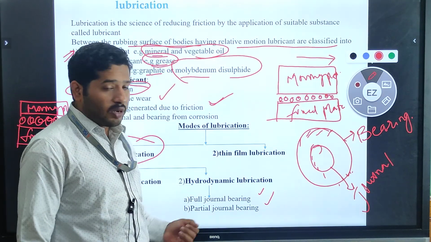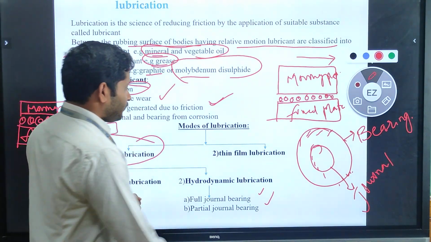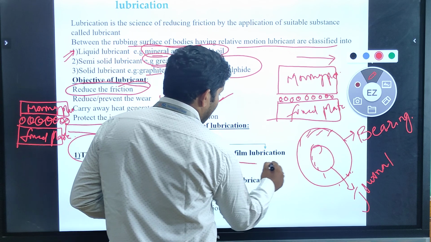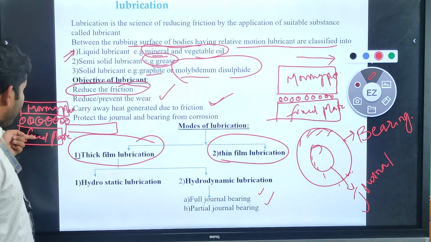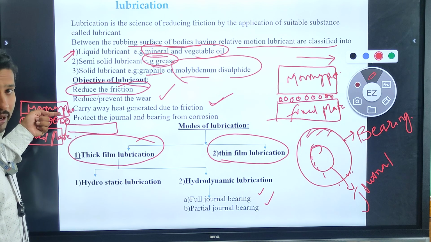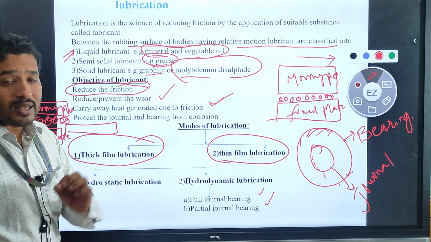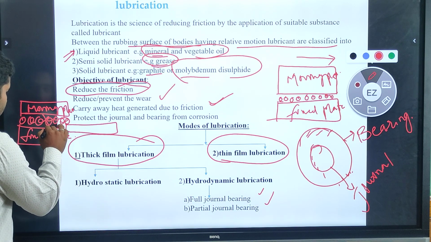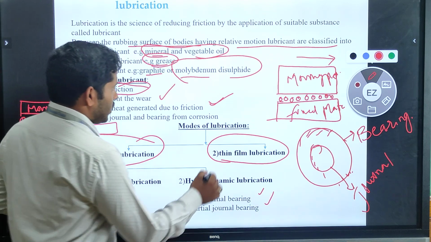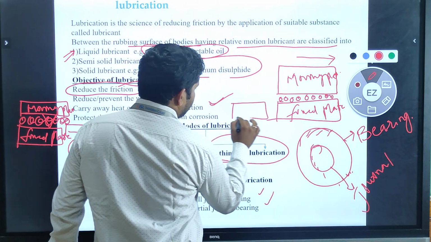In thin film lubrication, what happens here is we are using less lubrication in between the fixed plate and the moving plate. There is the possibility that at some spot this moving plate is in contact with this fixed plate.